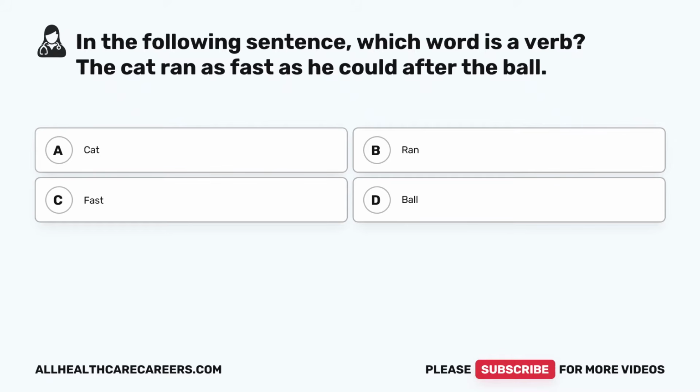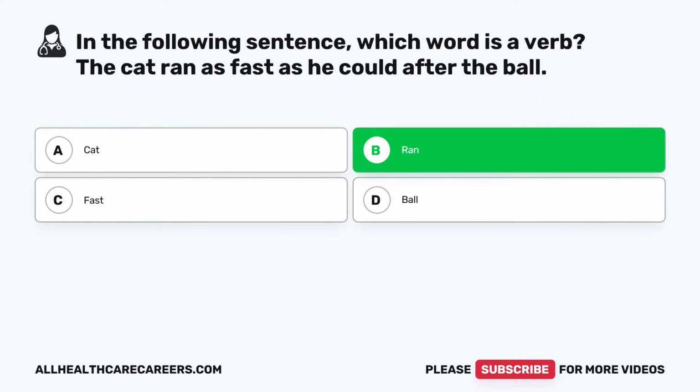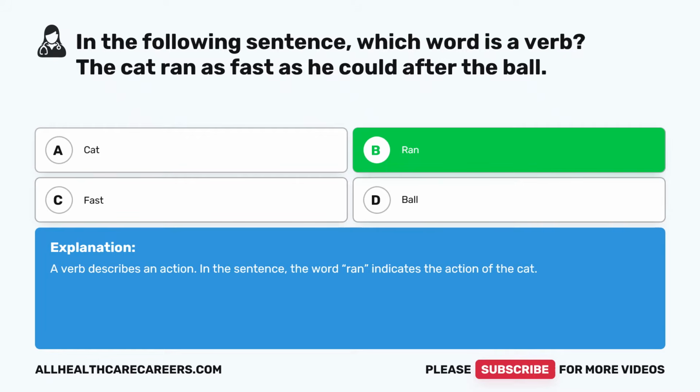In the following sentence, which word is a verb? The cat ran as fast as he could after the ball. A. Cat. B. Ran. C. Fast. D. Ball. The correct answer is B. Ran. A verb describes an action. In the sentence, the word ran indicates the action of the cat.